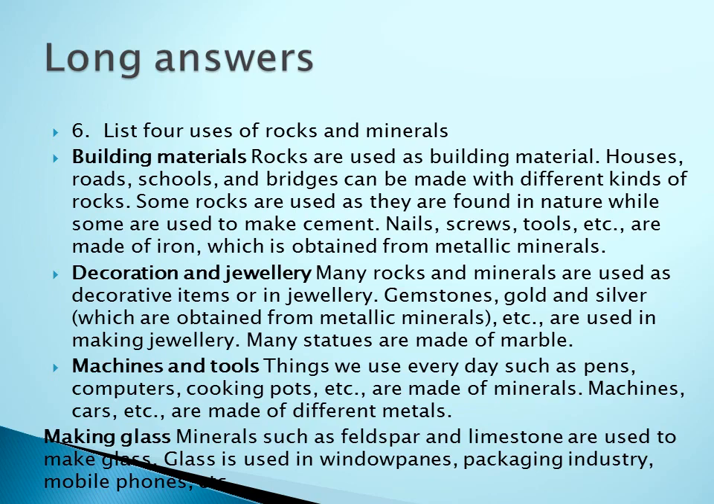And then fourth question, which of these would be the better choice to make jewelry? Metallic minerals or non-metallic minerals? Give reasons to support your answer. The long answer 6 we have discussed, right? That is decoration and jewelry items. So which is useful? Gold, silver, gemstone. So they are called metallic minerals. So the answer is metallic minerals such as gemstone, gold and silver. They are used for making the jewelry.